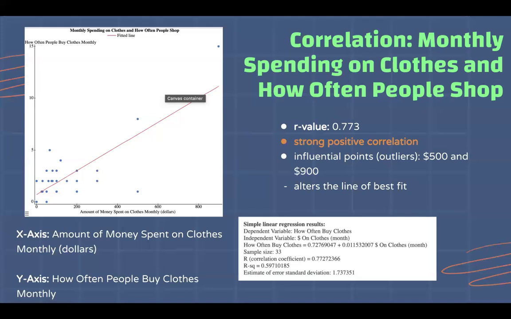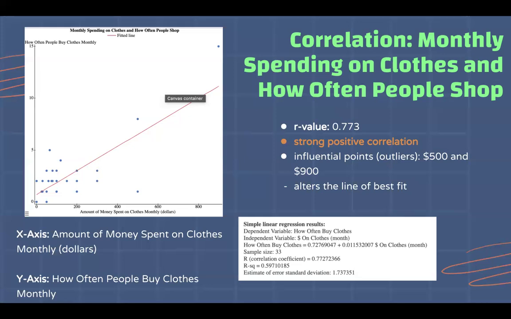This strong positive correlation may not always automatically mean that the frequency of people buying clothes causes the amount of money being spent on clothes, as there have been plenty of graphs that have also resulted in strong positive correlations, but are not actually explanations of causality.